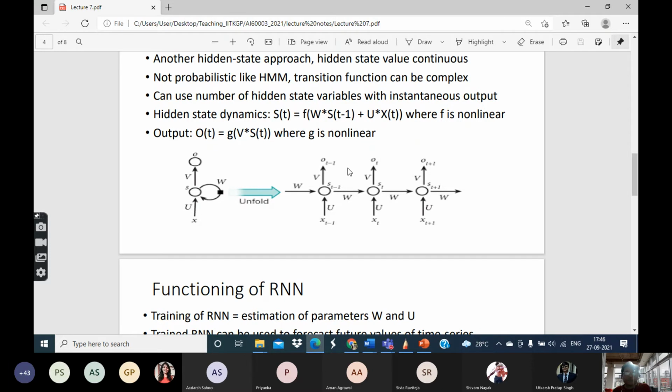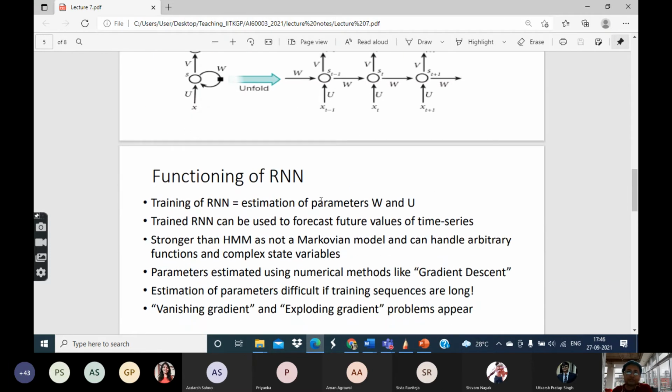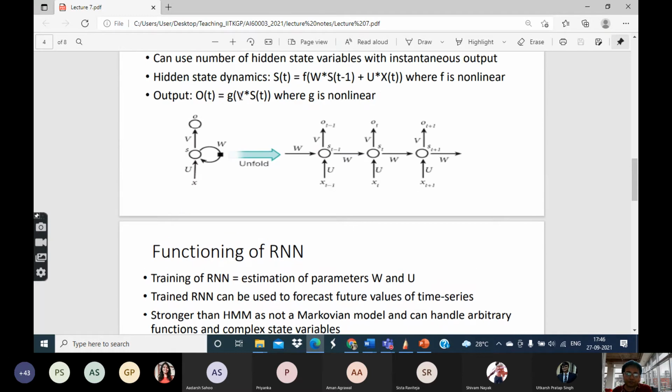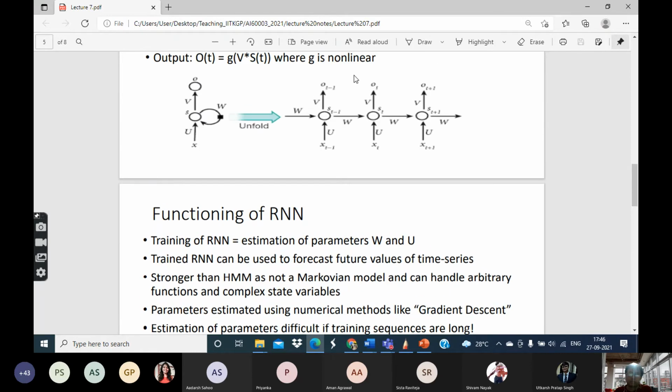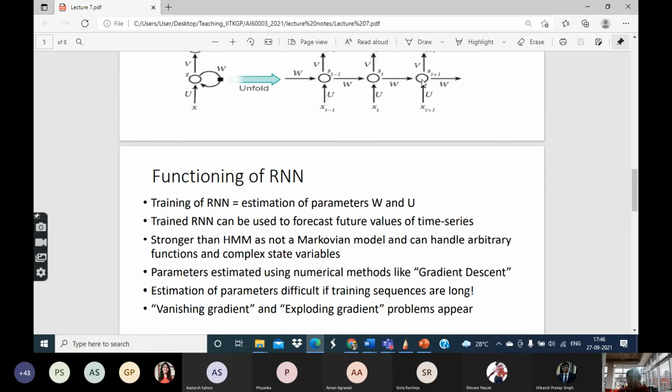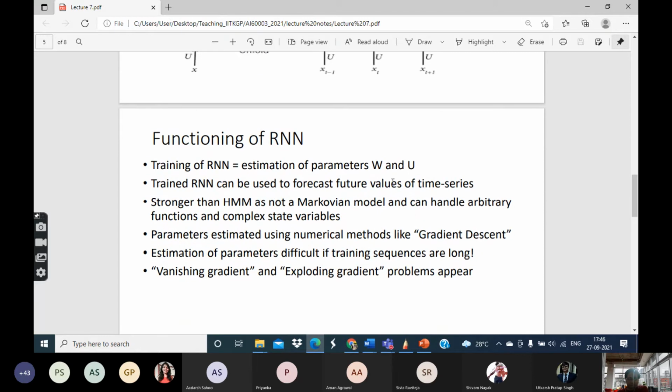So the only thing you need to do is estimate the parameters W and U, and if necessary then V also. So the X you have, maybe the O also you may have, depending on the situation. Your task is to estimate these unknown values.